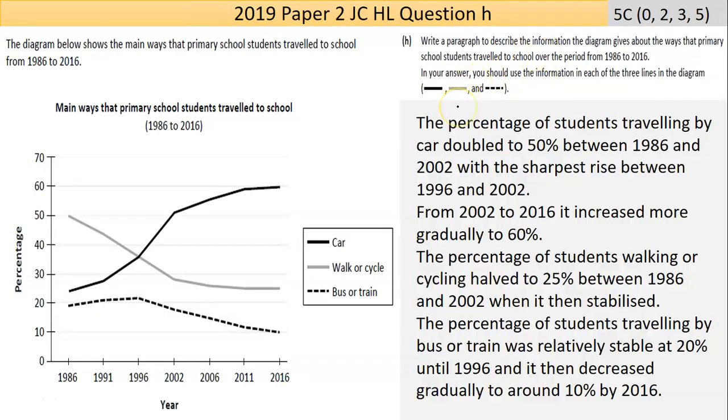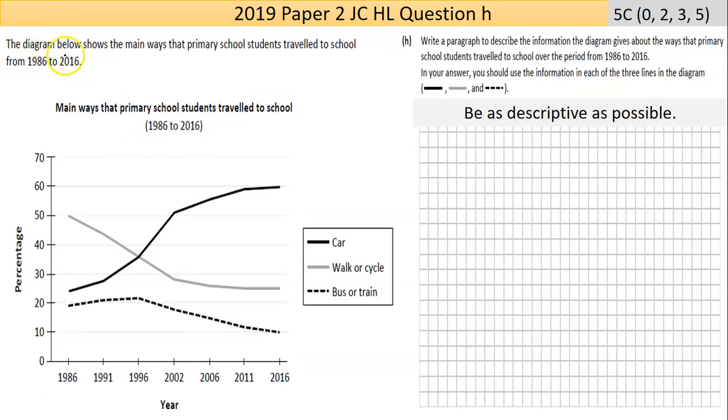So the part H here, I think it's the end, is it? Yeah. So part H says the diagram below shows the main ways that primary school students traveled to school from 1986 to 2016. And you have car has been increasing, walking or cycling has been going down, and bus or train has been decreasing. And that's from 1986 to 2016.